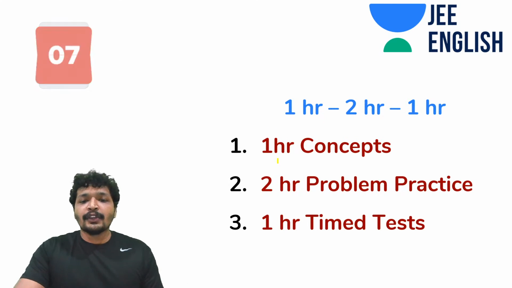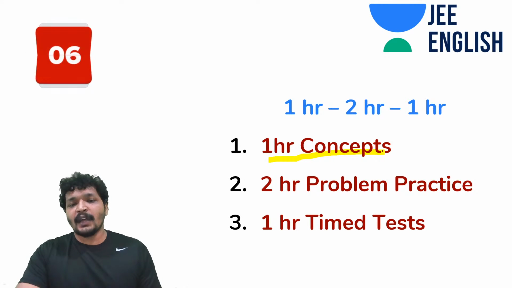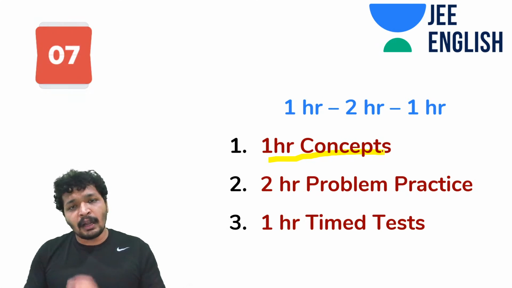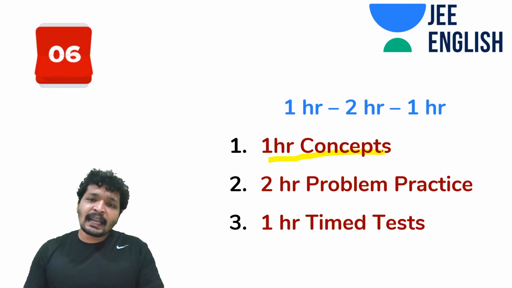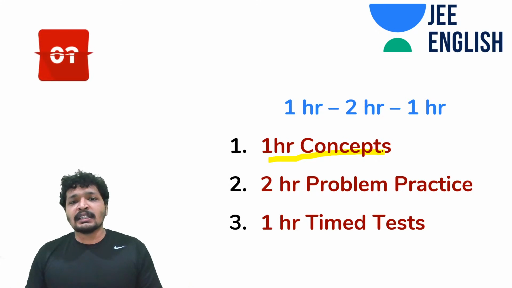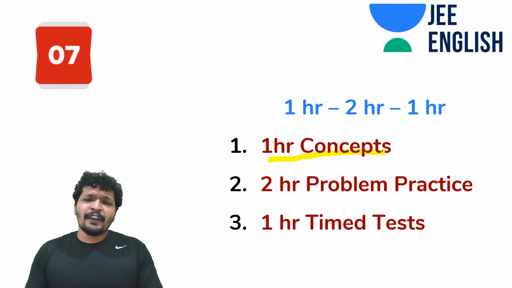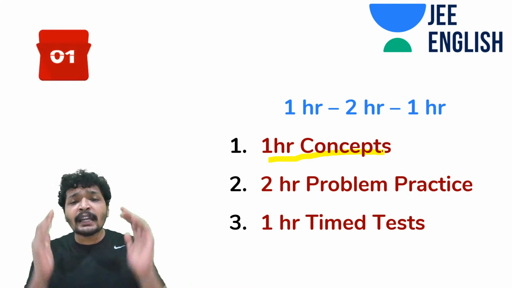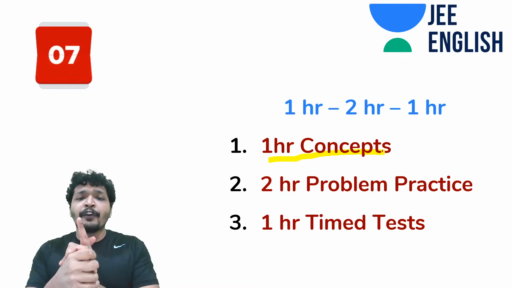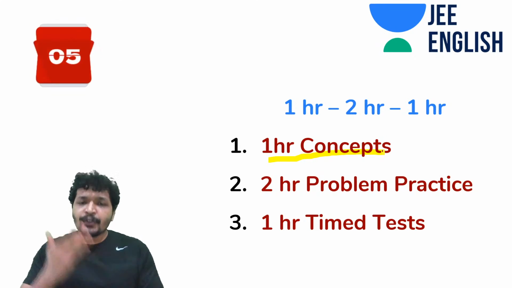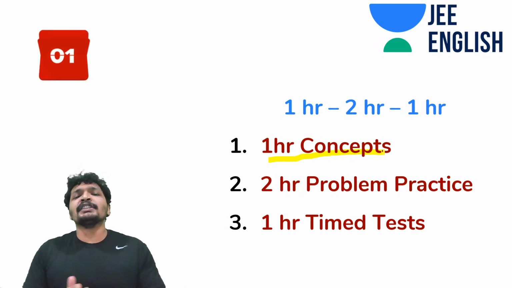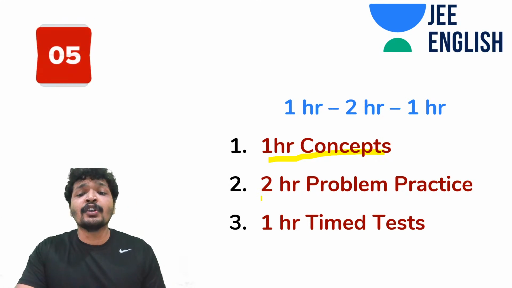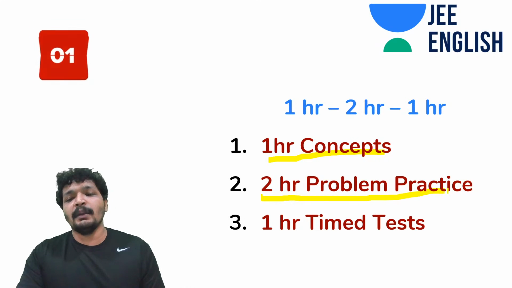First 1 hour you will spend on concepts, understanding the concepts, maybe watching the lectures. Maybe I have all these current and electricity lectures online. Similarly, Unacademy's other channels also have all these lectures online, or any lecture of your favorite lecturer. You need to watch them for 1 hour, or maybe you can read the book, but that 1 hour should be for concepts. 1 hour means 1 hour. You can't extend it, even if you're very passionate about physics. And now you need to give 2 hours for practicing problems.